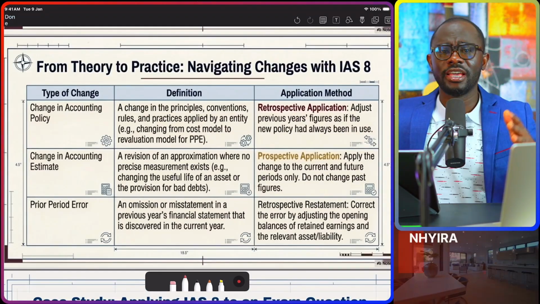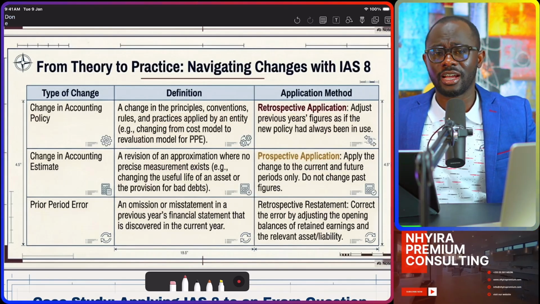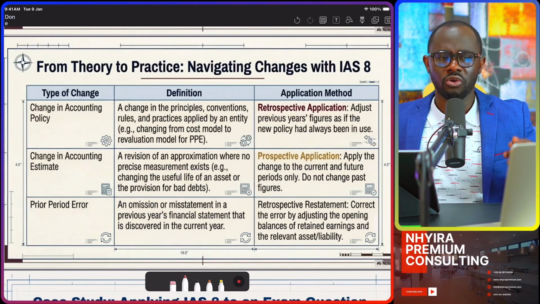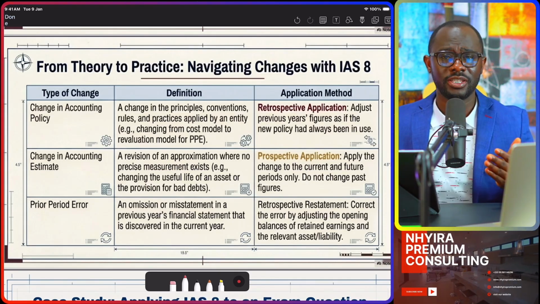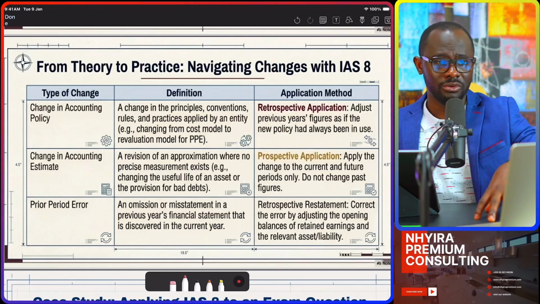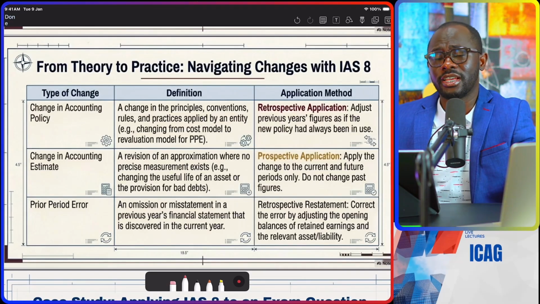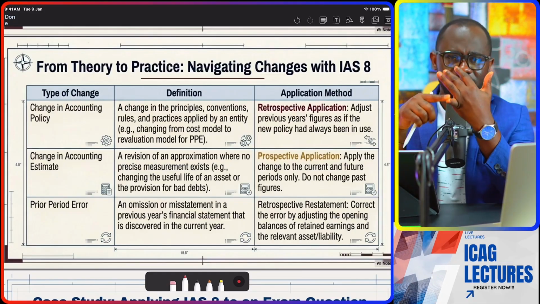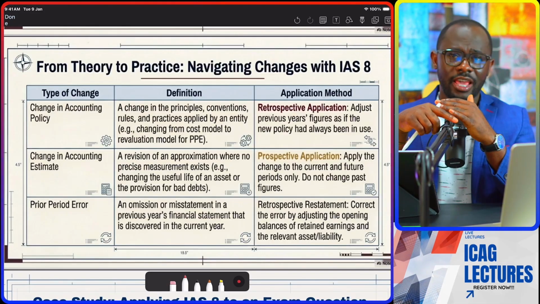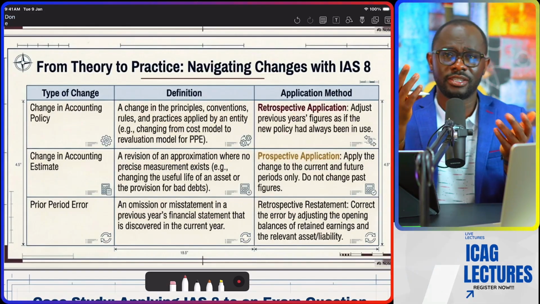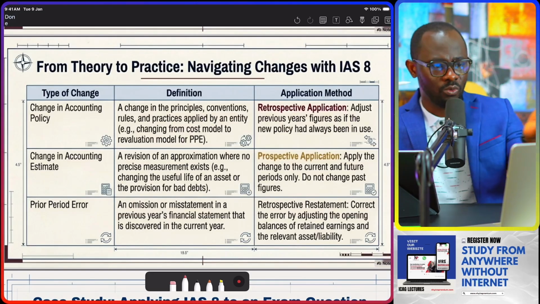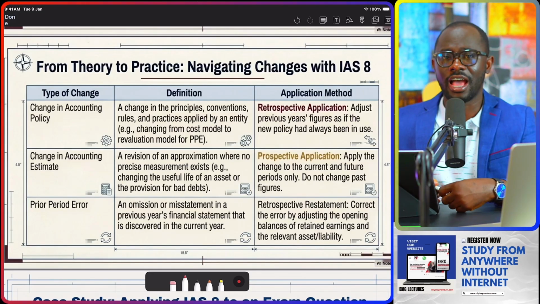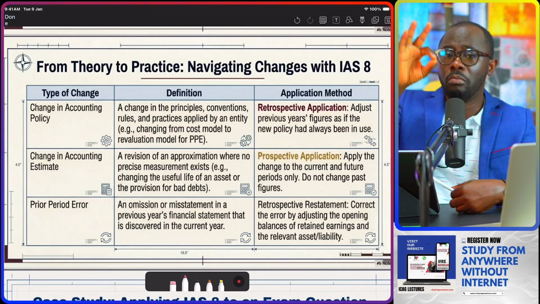Then we came to IAS 8, accounting policies, changes in accounting estimates and errors. So accounting policies are the basic principles, assumptions that are used in the preparation and presentation of financial statements. And so if there are any things that would change the presentation, the classification, the measurement of items will usually be regarded as a change in accounting policy.